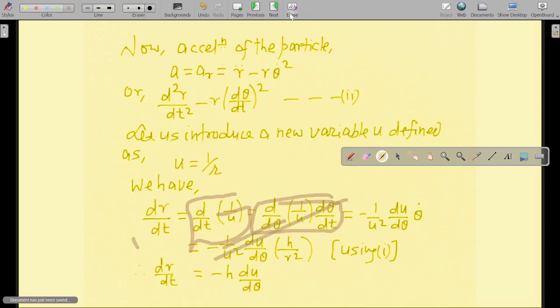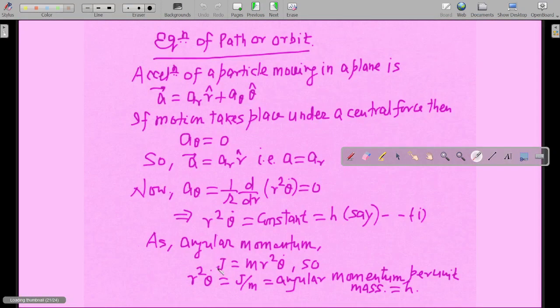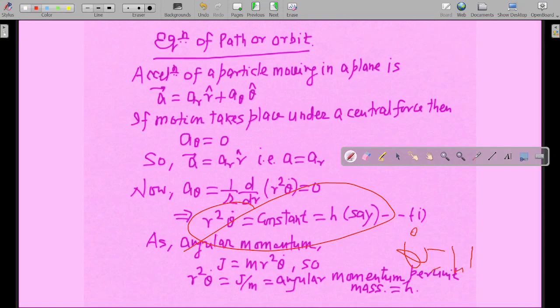Okay, they will not cancel, but they will vanish. So d by d theta of 1 by u, you will apply the normal rules of differentiation, and you will get this particular quantity. d theta by dt can be written as theta dot minus 1 by u square du by d theta. Now theta dot, we have already found out, what is it equal to? Theta dot is equal to h by r square.